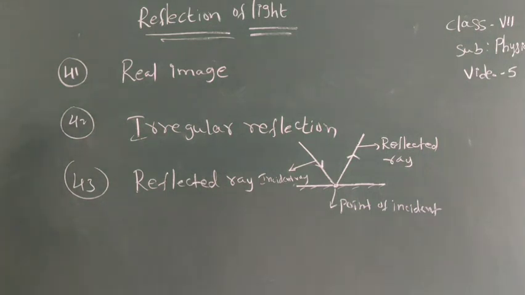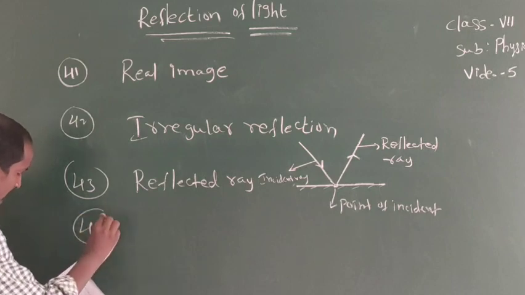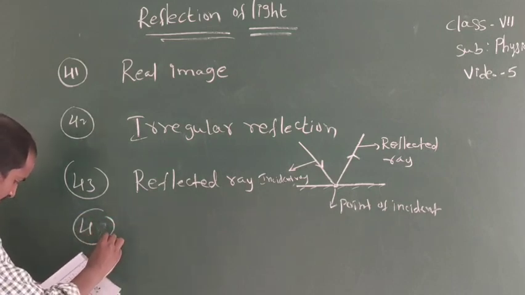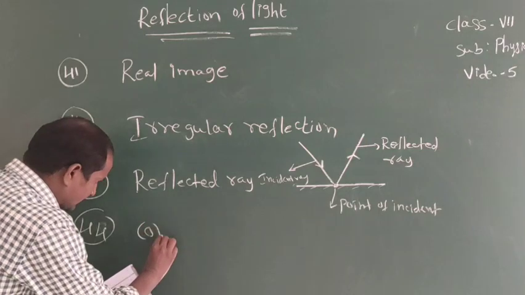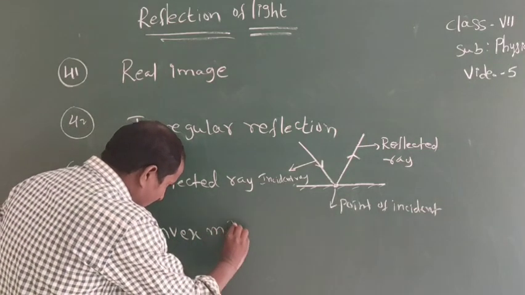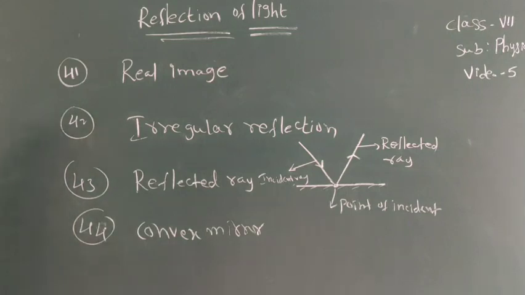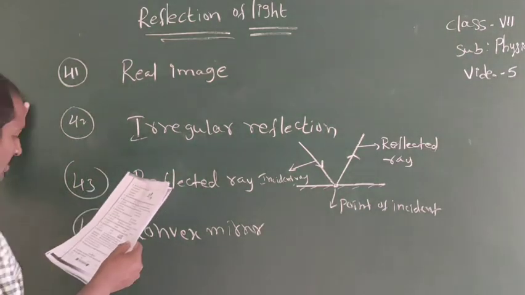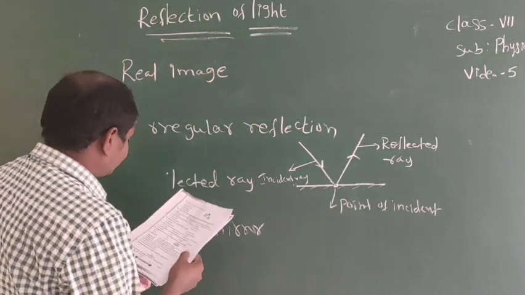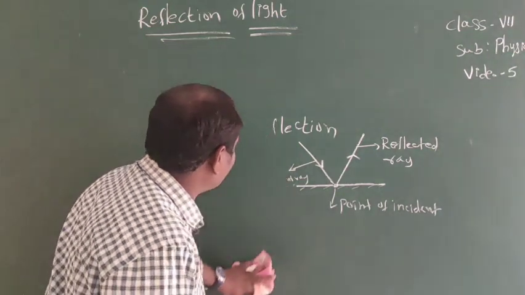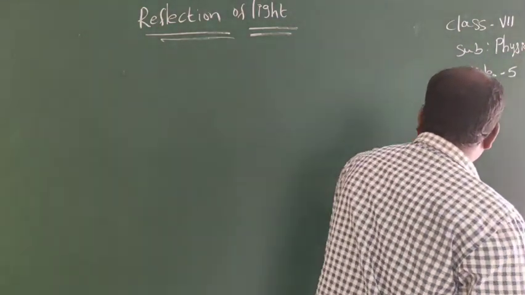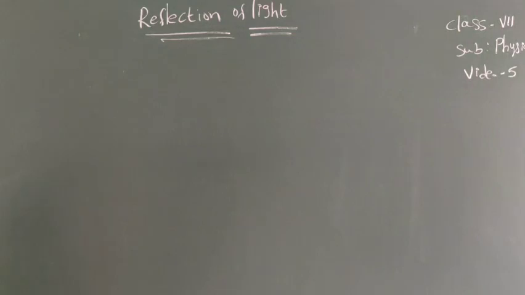Okay. Next one. In which mirror do we get a diminished image of the object? That is the convex mirror. 44. Convex mirror. Here a diagram is given. In the diagram, what is the angle between the two plane mirrors? That is equal to 0 degrees.